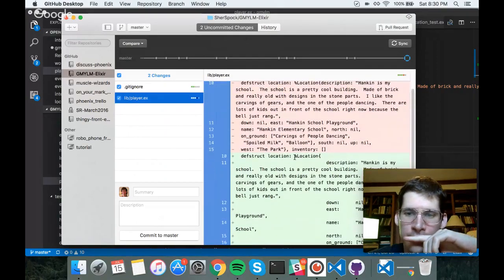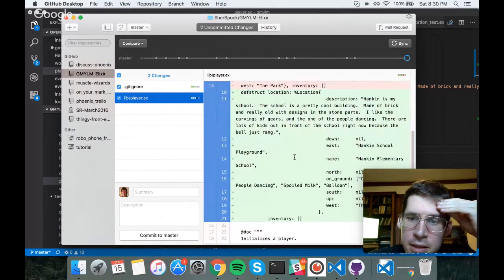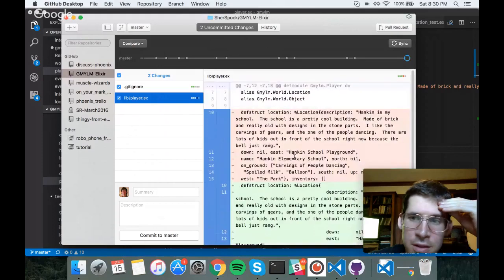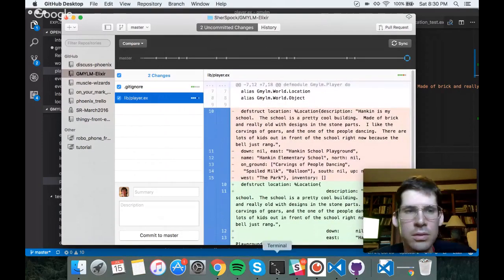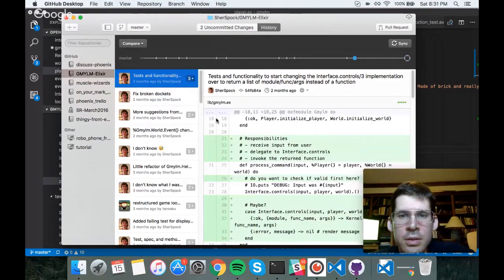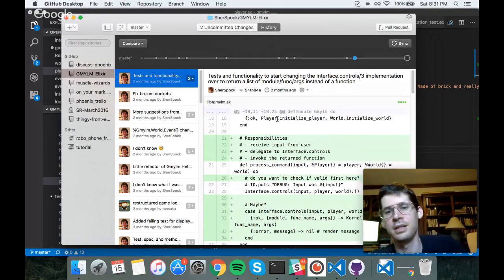All right. Defstruct location. Oh, so good. That's cool. Can I look at the history? See what I've been doing recently? Test some functionality to start changing the interface controls implementation over to return a list of module, func, args instead of a function. So I love this change, by the way.